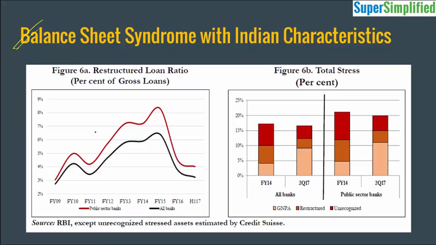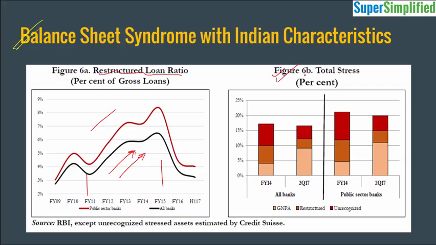Here the same points are actually represented in the form of a graph. We can see that the restructured loan ratio was actually increasing from financial year 11 to 15, right? So a lot of evergreening of the loans was happening, and the companies which were stressed were again taking loans from the financial institutions in hope that someday they will recover and repay all the loans. So this vicious cycle was getting kicked in where the companies were taking one loan to repay the other loan.